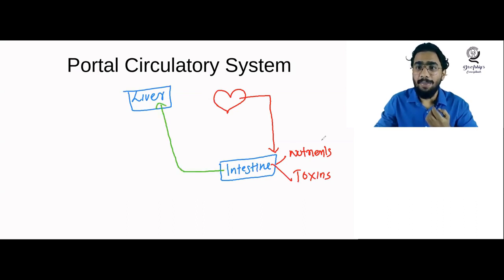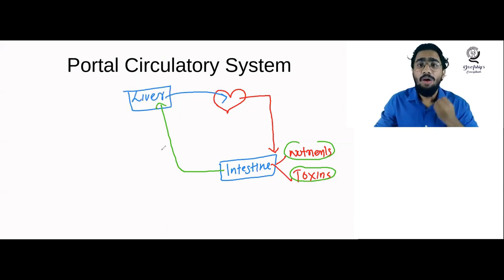The nutrients and toxins coming from the intestine go directly to the liver, where they are metabolized, and after metabolism the deoxygenated blood goes back to the heart. So you can see there is a special connecting system between the intestine and liver, and this connecting system is known as the portal circulatory system.